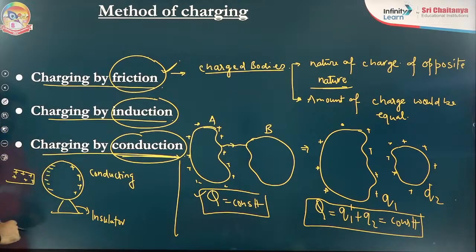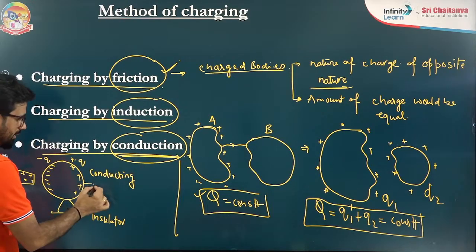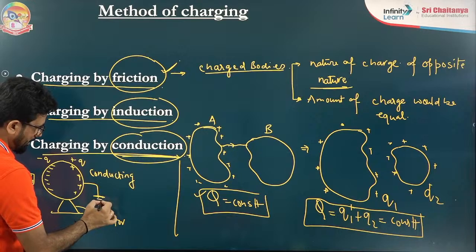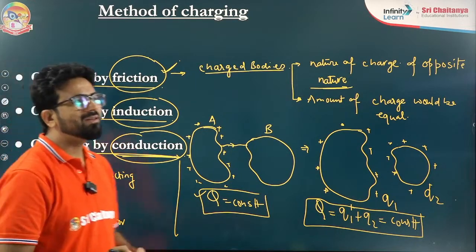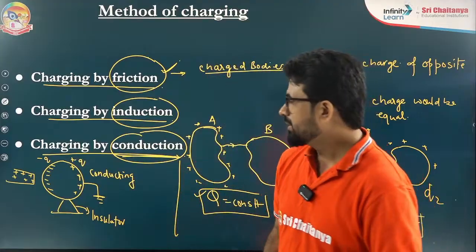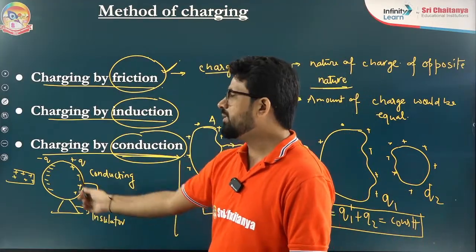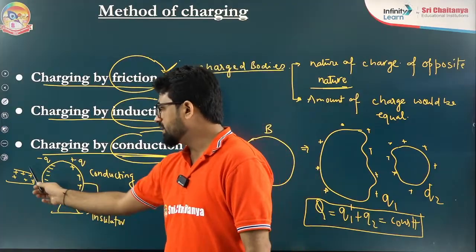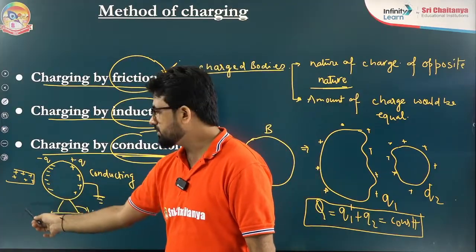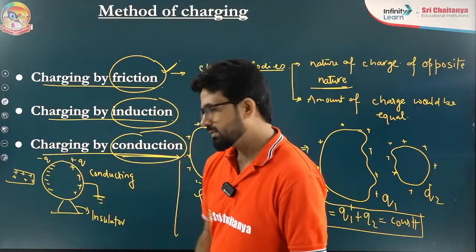Now the question comes to you. Sir, this body looks good. This is negative minus q charge, suppose this is plus q, very good. But overall it is neutral. We want some net charge, sir. You told us that there should be some charge. How is it possible? For that you have to put earthing here. Now there can be some confusion: sir, should earthing be on this side or this side? You can put it anywhere, it does not matter. Just put the earthing, but keeping this rod here only. Then only it is possible.